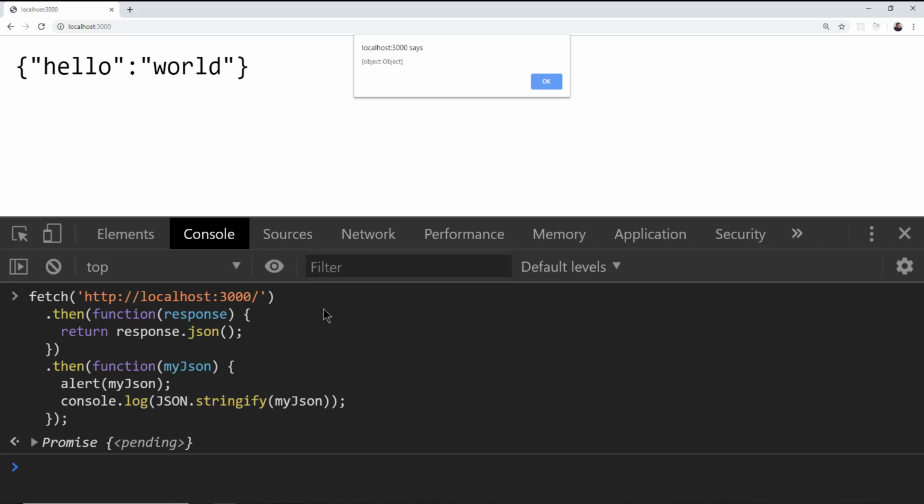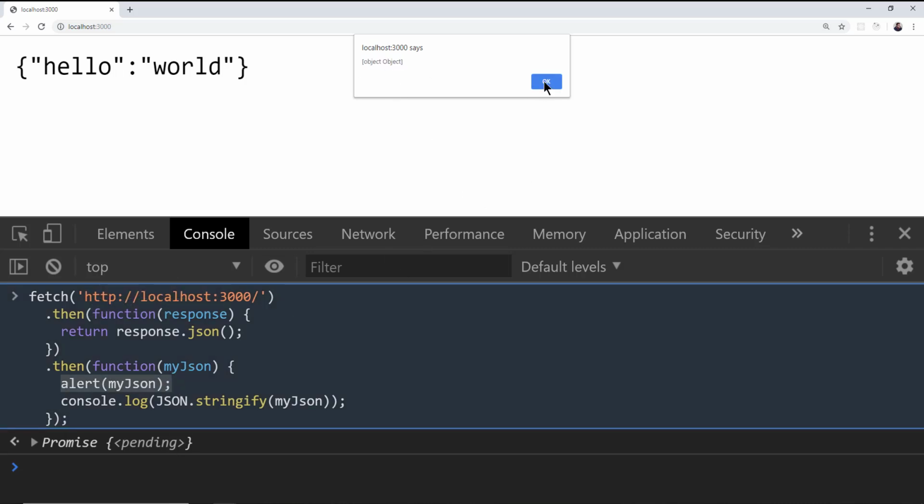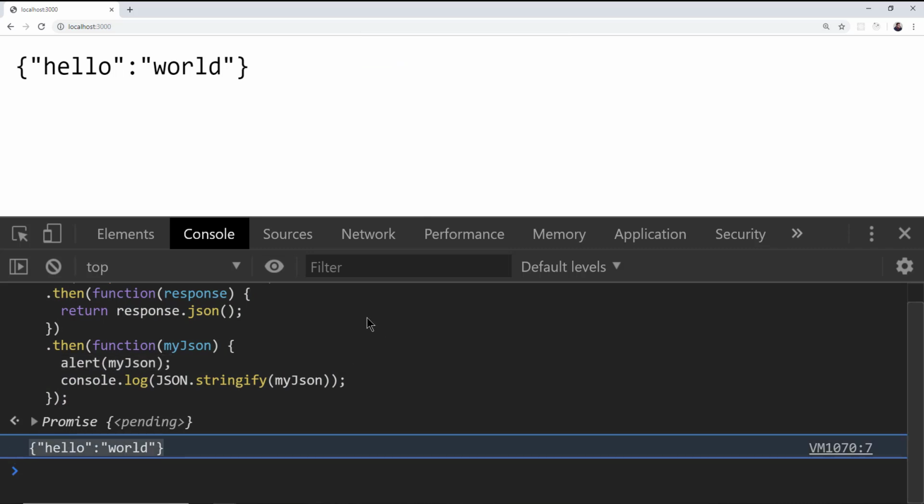All right, so here we go. It's a promise, and then you get object alerted to the screen, and then here you're getting the actual string value of the JSON object that got returned. So basically from here, what we need to do is actually deliver a home page, because this is going to be a relatively simple single page app type of thing, at least initially, but the home page is going to then make additional calls out to subsequent pages that are going to be our actual API.